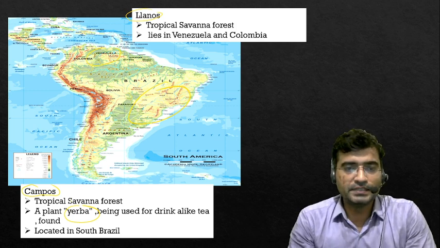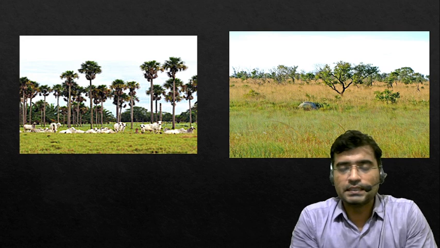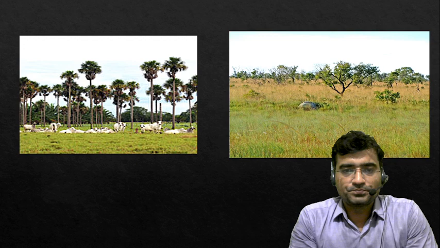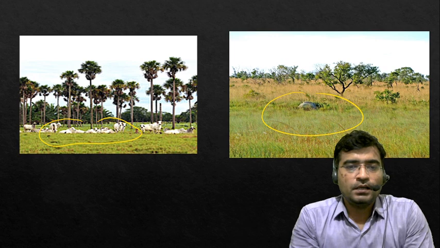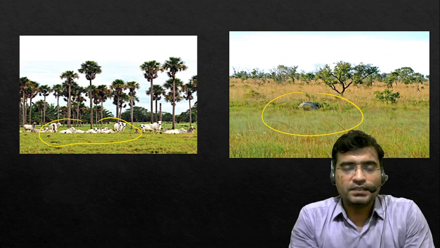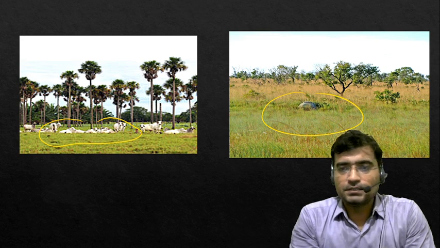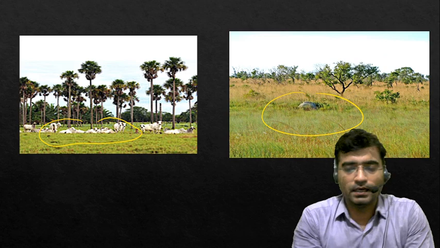So that is a very endemic variety of the Campos, and the two pictures here reveal the real image of Campos and Llanos. Both are, you can see, quite open areas, mainly dominated by herbs. However, the trees are here, but they are quite sparse, quite sporadic, dispersed trees.